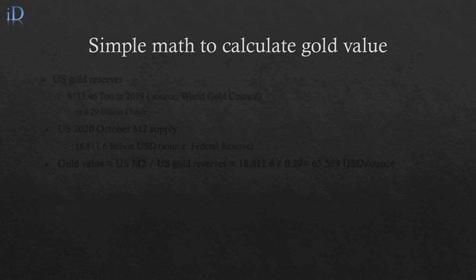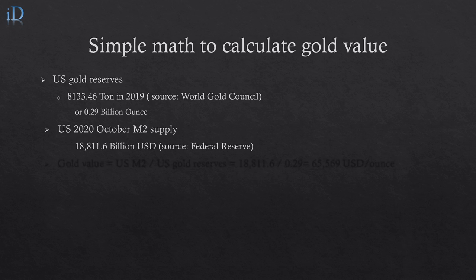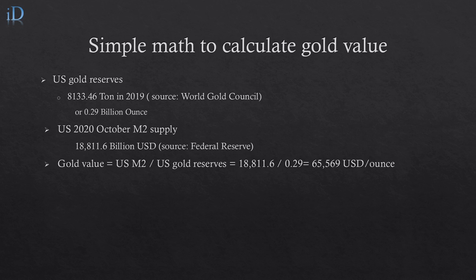What if we use US money supply and US gold reserves instead of world gold reserves? As we know, the 2019 US gold reserve is about 8,133 tons according to the World Gold Council. And we can use the same M2 supply. So the new gold value based on US gold reserve is about 65,569 US dollars per ounce. Apparently, this value is significantly higher than the recent historical high.